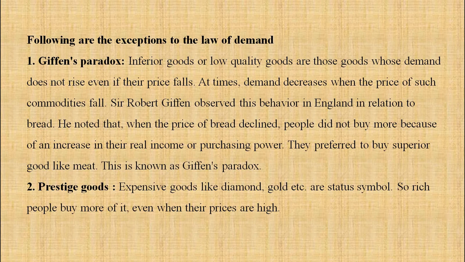Next, prestige goods. Expensive goods like diamond, gold, etc. are status symbols. So rich people buy them when their prices are very high. It's not only about diamond or gold, it is about even a Mercedes car or very precious cars. When their prices are very high, to show off, people are buying them though their price is very high. So in this case, the law does not apply. So this becomes an exception to the law.